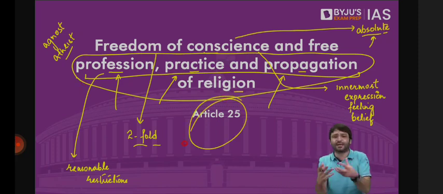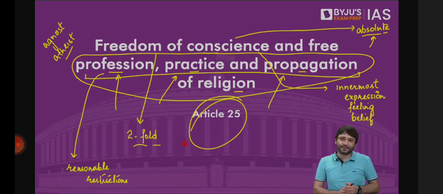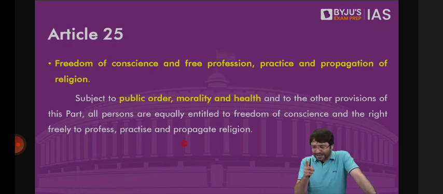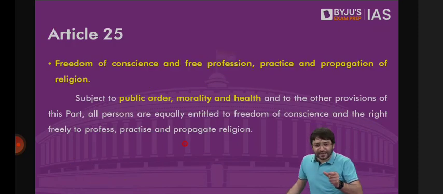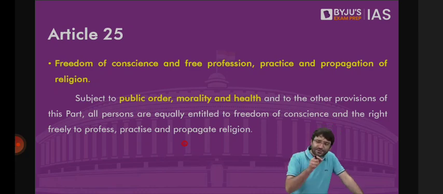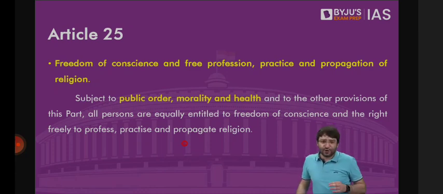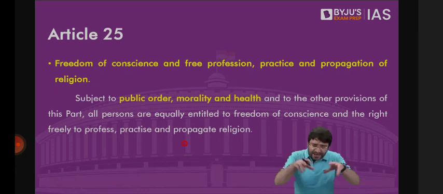And the difference is, when you look at other fundamental rights, first the right is given, then exceptions are mentioned. You have freedom of speech and expression under Article 19(1)(a), but then you have restrictions on your freedom of speech and expression under Article 19 Clause 2. You have the right to life and personal liberty, which can be violated, but only according to procedure established by law. You have freedom from exploitation, but then there are exceptions. You have freedom to reside and settle anywhere within the territory of India, then there are restrictions. That means normally what happens with other fundamental rights, first a right is given to you by the Constitution, and then the same Constitution applies restrictions on your fundamental rights.